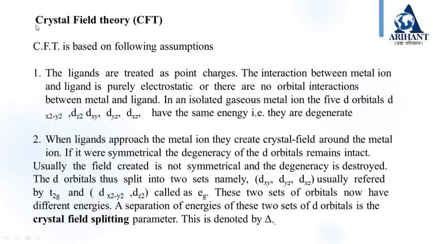The d orbitals thus split into two sets, namely dxy, dyz and dxz, usually referred to as t2g, and dx²-y² and dz², which are called eg. These two sets of orbitals now have different energies. The separation of energies of these two sets of d orbitals is the crystal field splitting parameter, denoted by delta 0.